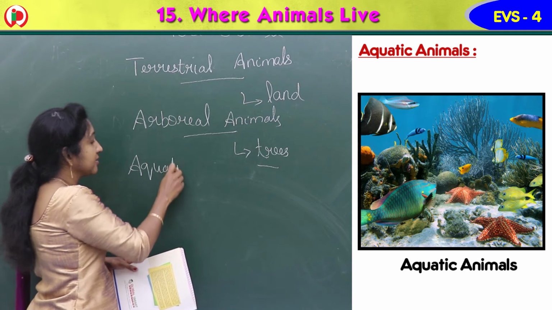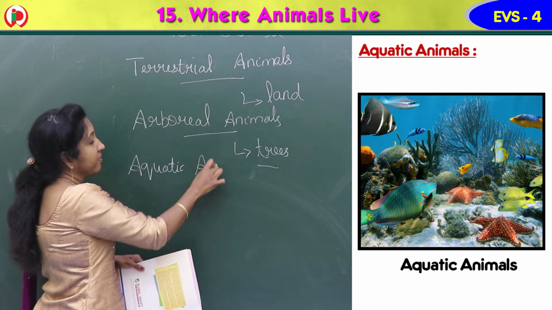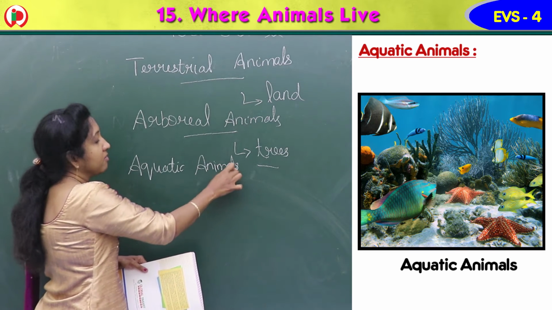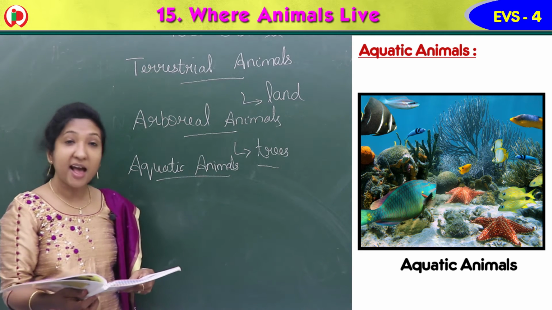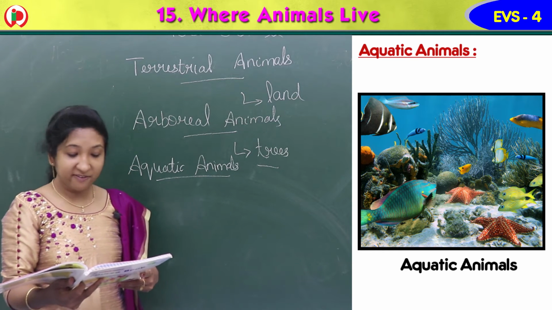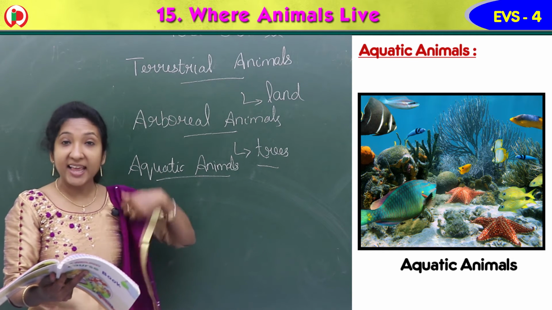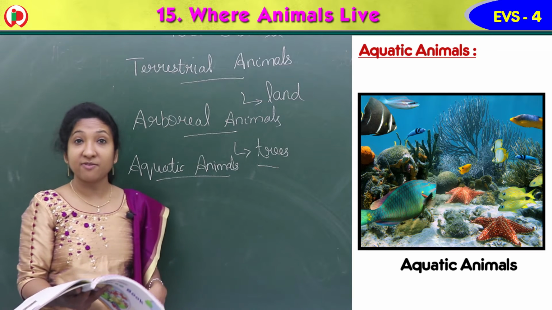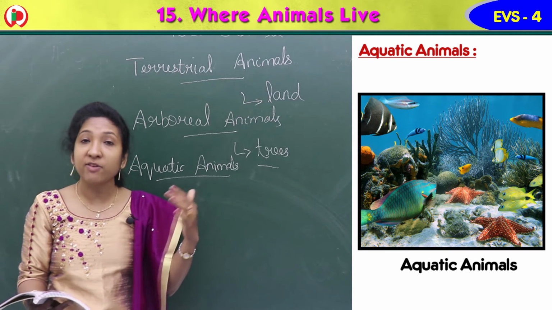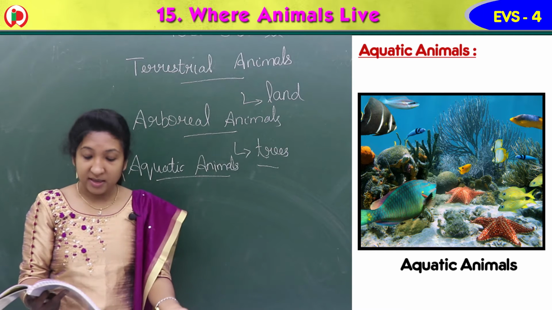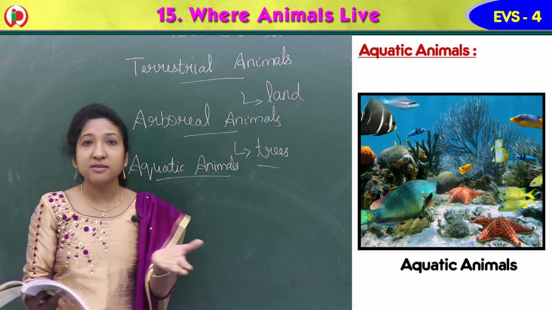Aquatic animals. A-Q-U-A-T-I-C, aquatic animals. A large variety of animals live near or in ponds, lakes, seas and oceans. Not only on land, we can see animals living under the water, in ponds, lakes, rivers, oceans.